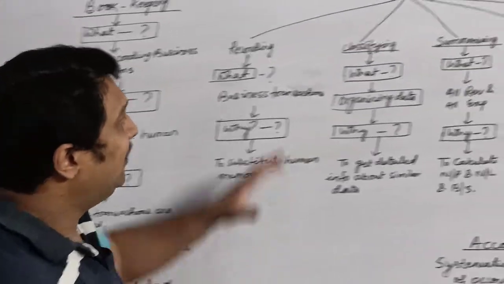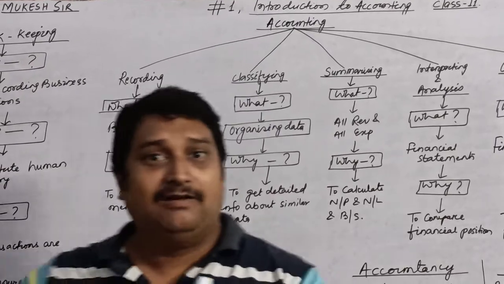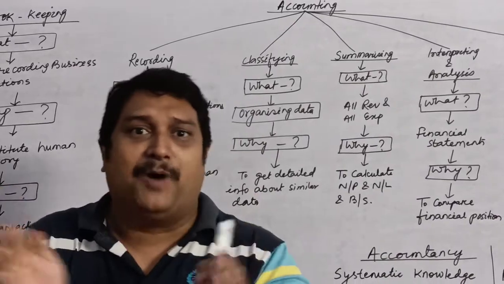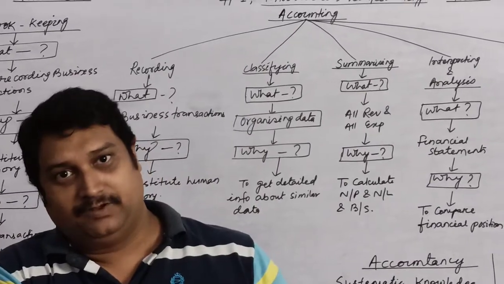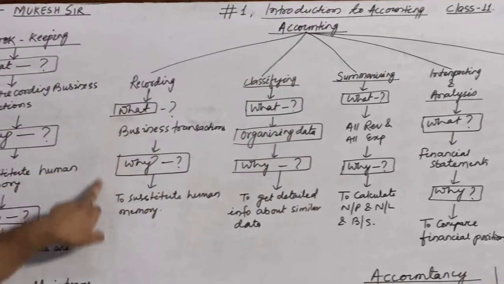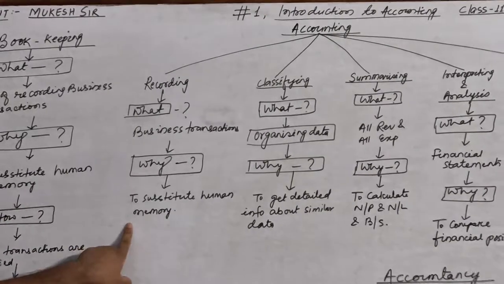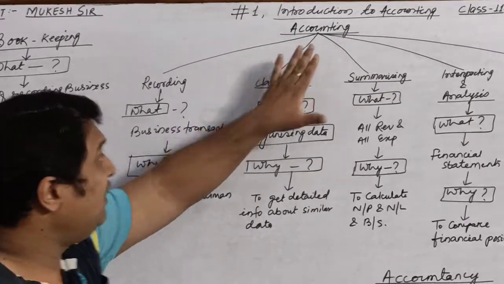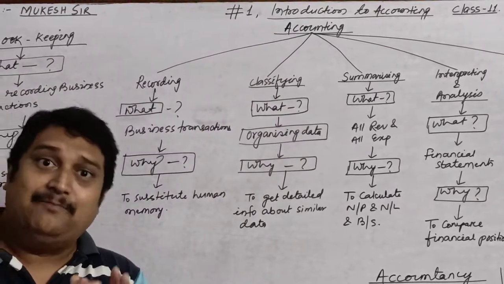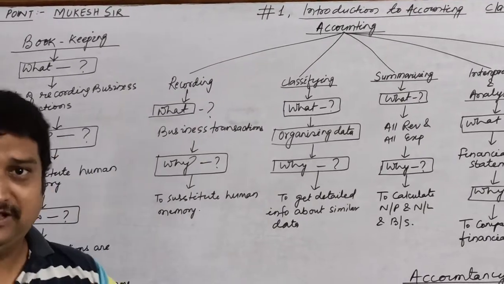Now, children, what is accounting? Children, accounting is a wider term than bookkeeping. Bookkeeping is a smaller part. It is a part of accounting itself. So, in accounting, if you can see, the very first part is the same, recording. What will you record? Business transactions. Why? To substitute human memory. That means a part of accounting is bookkeeping. So bookkeeping is a smaller part and accounting is a larger part. It comprises bookkeeping, the very first step.